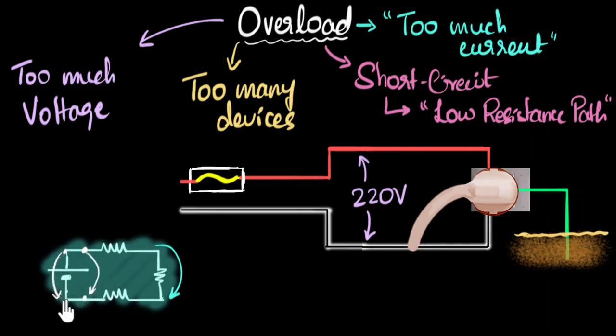And these are all extremely low resistance paths. That means a very high current can start flowing from here to here, right? That's an abnormal current. And so again, that's bad because that can heat things up. And if there are microchips over here, those microchips can easily melt and they can stop working. And that's why when you throw your phone inside water, if the phone is switched on, if the current is running, it's pretty much a goner, mainly because the water creates a short circuit. So that's pretty much it.